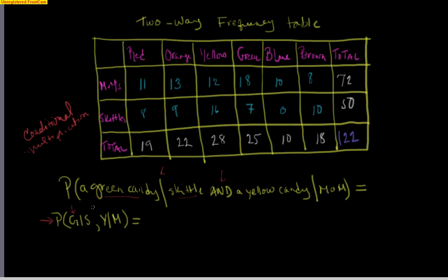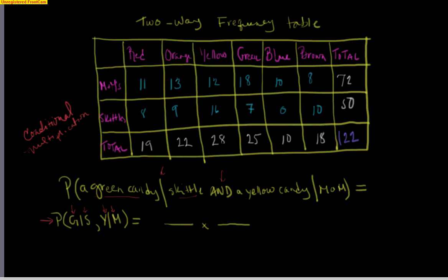So I wrote that again here, in simpler statistical language. What is the probability of a green M&M given that it's a Skittle, and what's the probability of a yellow candy given it's an M&M? Let's start with the probabilities of each one. So we'll break it up. This time I've got two probabilities, two events. I know I'm going to have to multiply them.